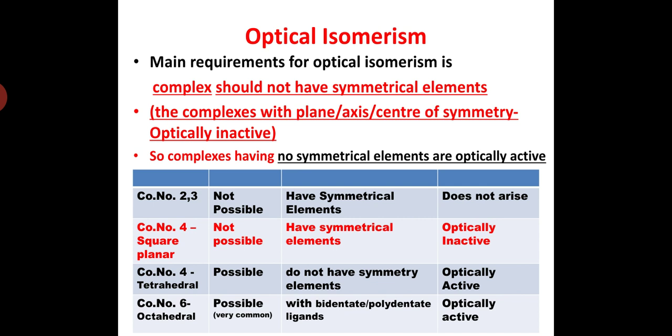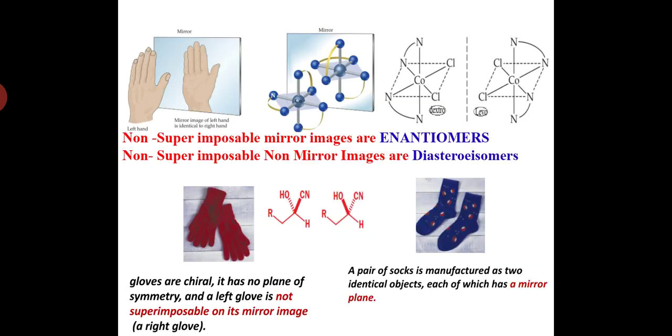What are symmetry elements? Plane of symmetry, axis of symmetry, and center of symmetry are called symmetry elements. If these symmetry elements are there, then the complexes are optically inactive. So the complexes with a plane, axis or center of symmetry are optically inactive.